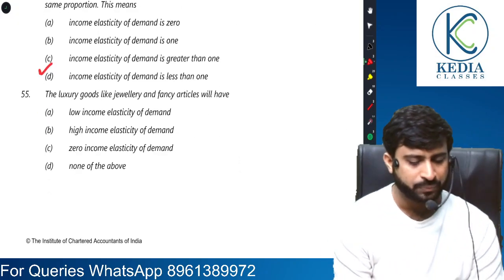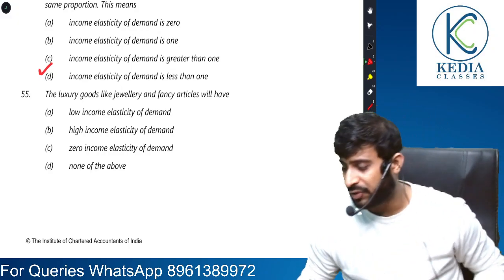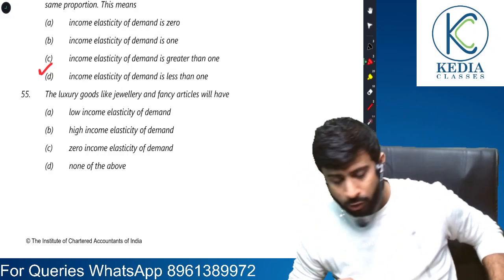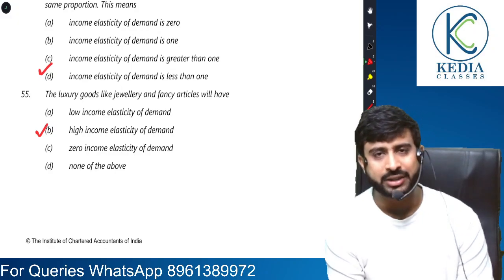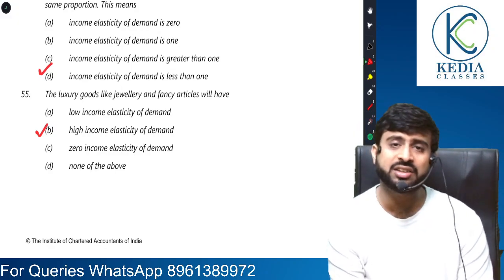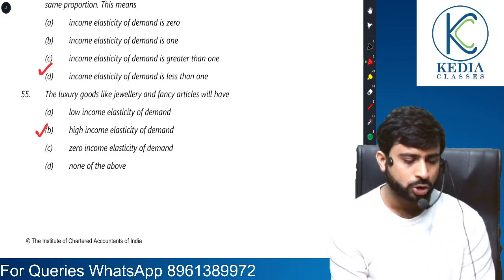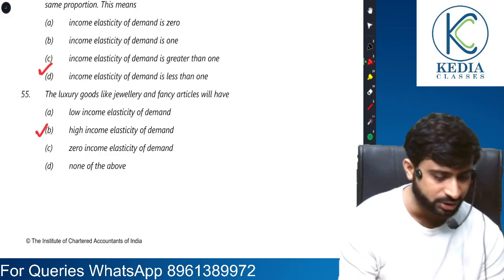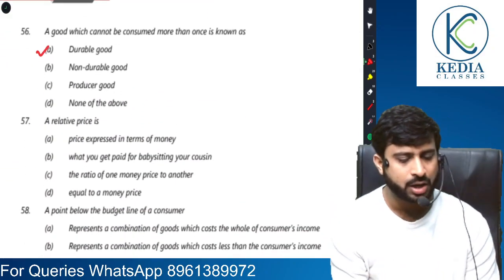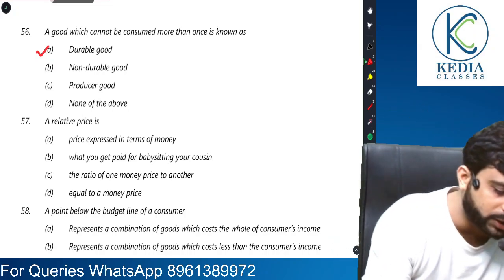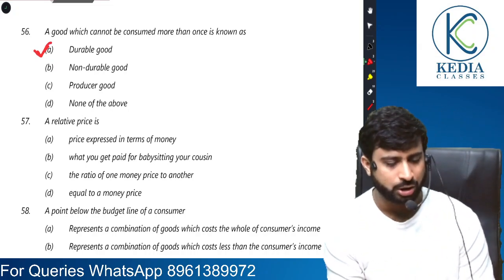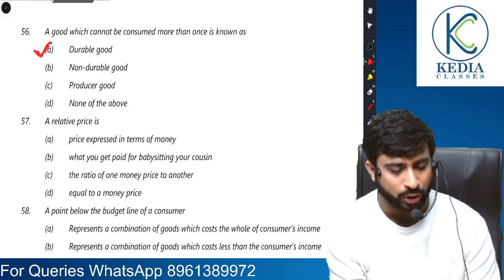Luxury goods like jewelry and fancy articles, a very good question, will have what? High income elasticity of demand. So when my income increases, the demand for these luxuries increases at a greater percentage. So luxury goods have high income elasticity of demand. Good question. A good which can be consumed more than once, friends, is naturally a durable good. Which can be used again and again is a durable good.